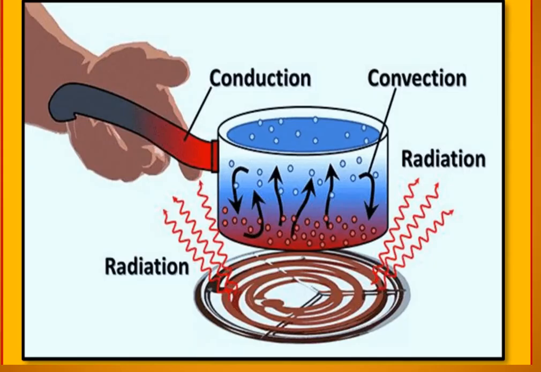This is one example where you can see conduction, convection and radiation, everything. Here we are boiling water in a vessel. The stand that we are holding is getting heated up by the process of conduction. Water molecules are getting heated by the process of convection. When we are standing near it, we feel hot or warm because of the process of radiation. So here you can see one example where all three phenomena can be observed.